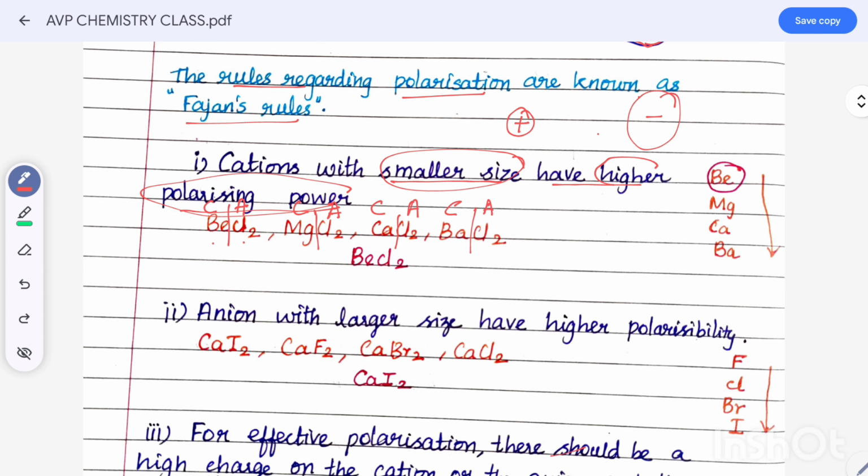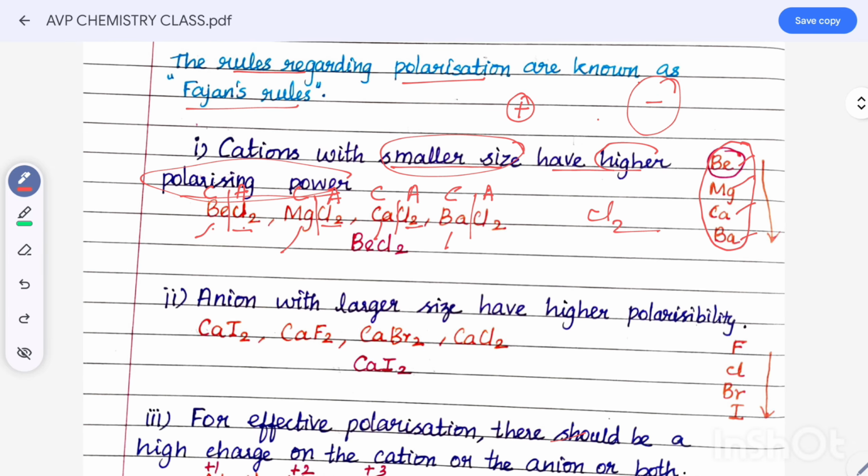In all cases the anion is the same, chloride, but the cation is different: beryllium, magnesium, calcium and barium. This is the order of the alkaline earth metals, the second group elements.